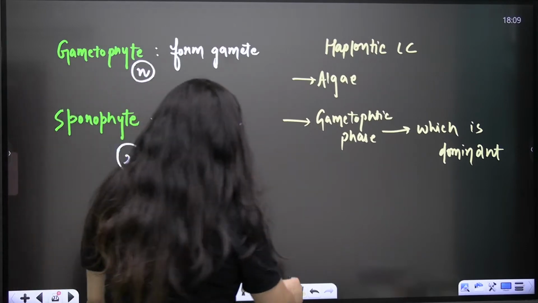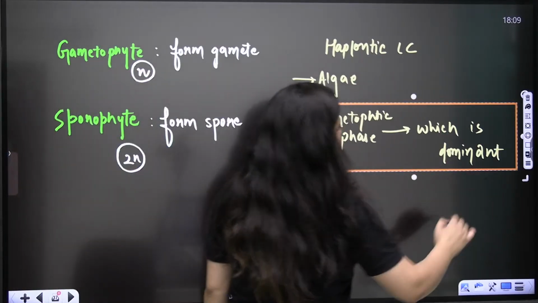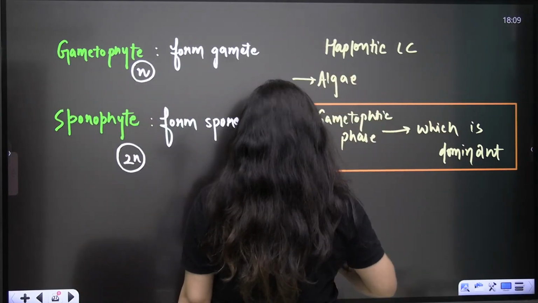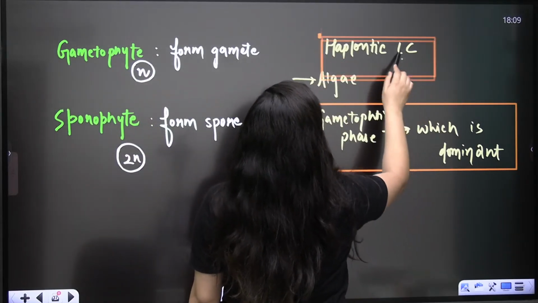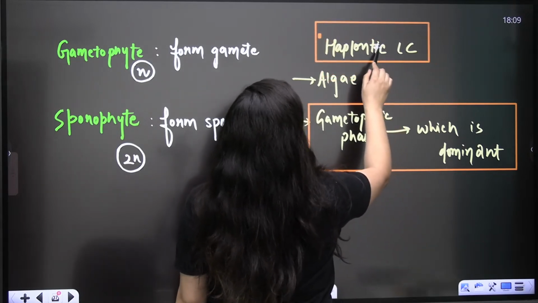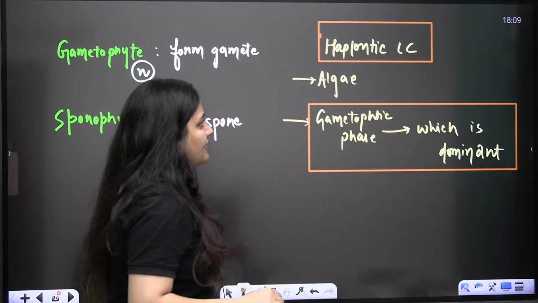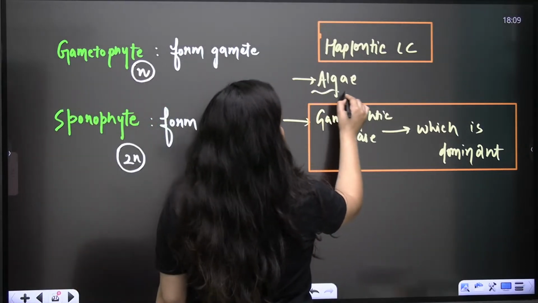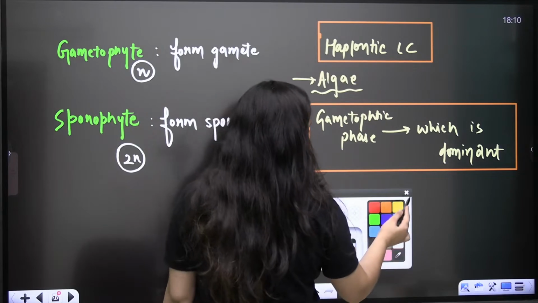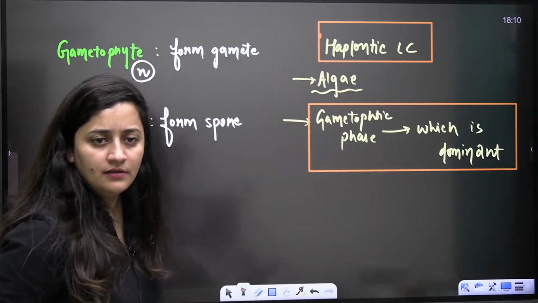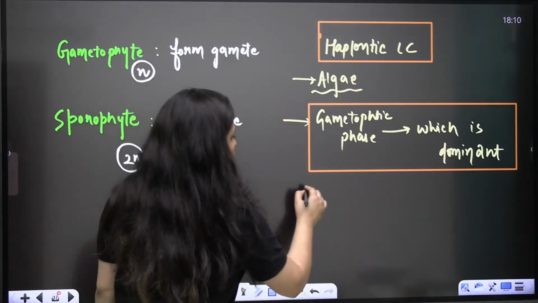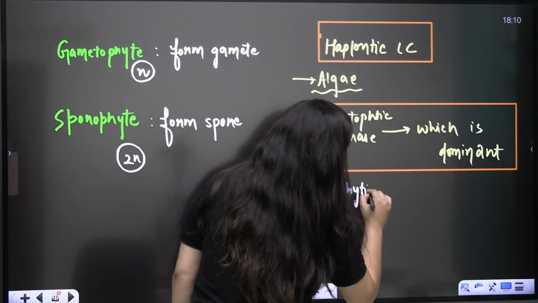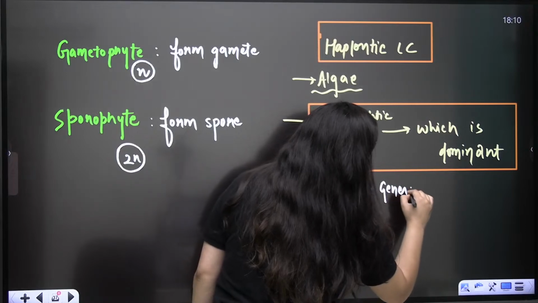Can we say that the gametophytic phase is dominant when the life cycle is haplontic?